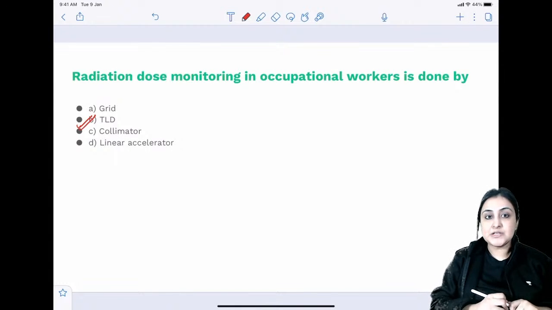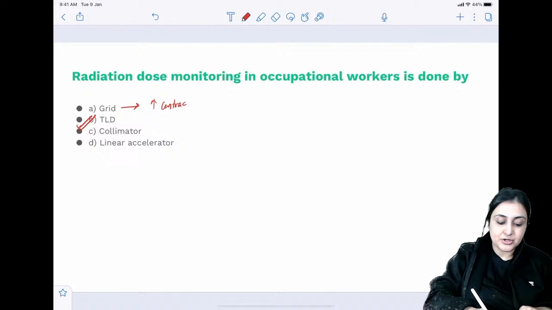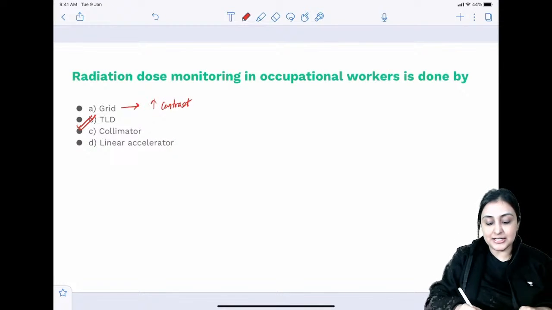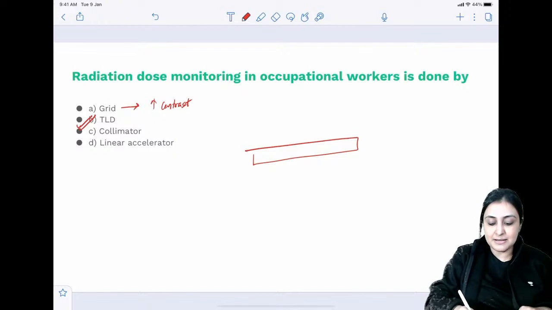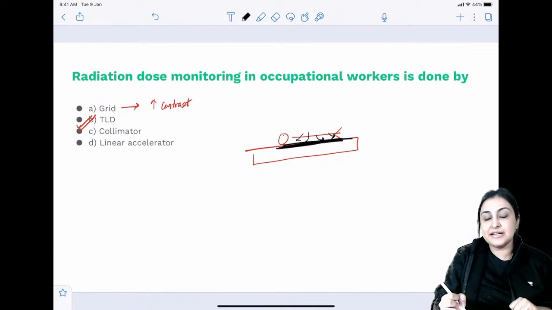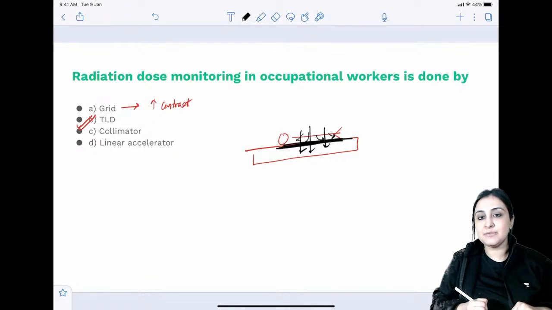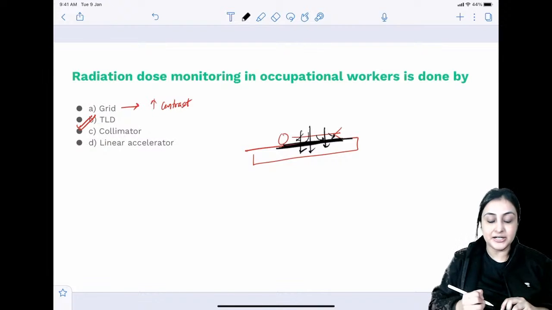TLD, thermoluminescent dosimeter. A grid is something that we use to increase the contrast of the image. If this is the image receptor and this is where the patient is lying, between the patient and the image receptor I will keep a grid, so it will absorb any off-focus radiation. Any stray radiation, this grid will absorb. So only good focused radiation will reach the image receptor and I will have a nice quality image. So that is the purpose of a grid.